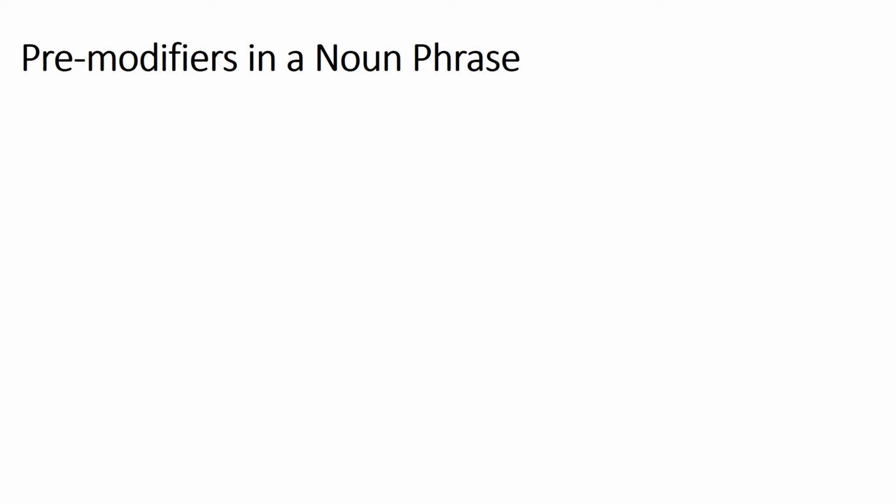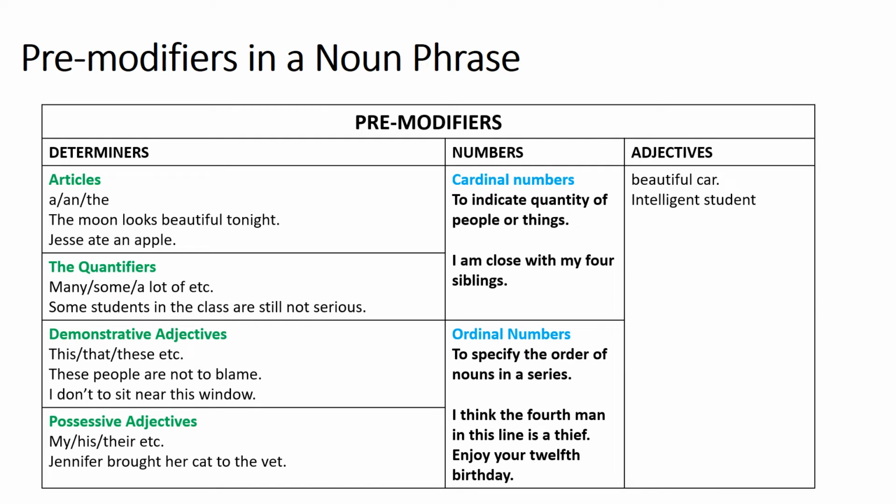Beta, first we will talk about the formation of a noun phrase, and then we will definitely talk about the function of a noun phrase. In a noun phrase you can notice a pre-modifier or a post-modifier. Now what is a pre-modifier? A pre-modifier can be a determiner, it can be a number or an adjective. A determiner can be an article, a quantifier, a demonstrative adjective, a possessive adjective or an interrogative adjective also.